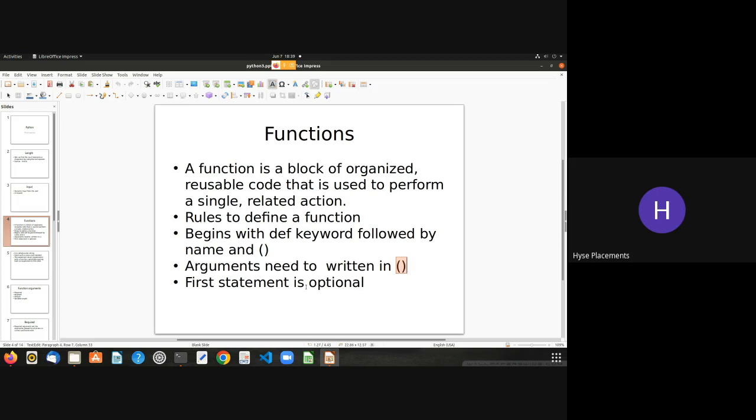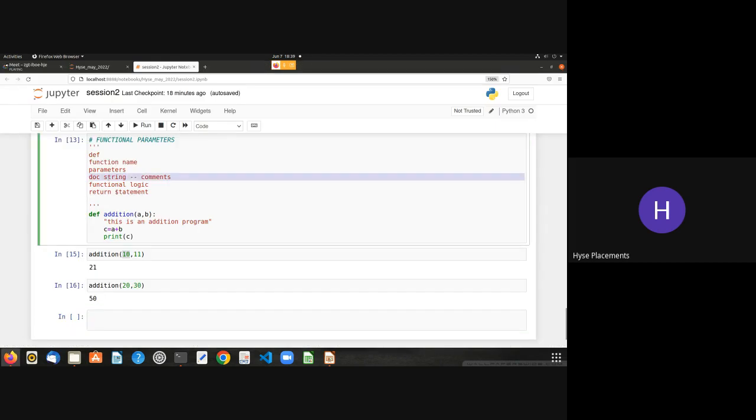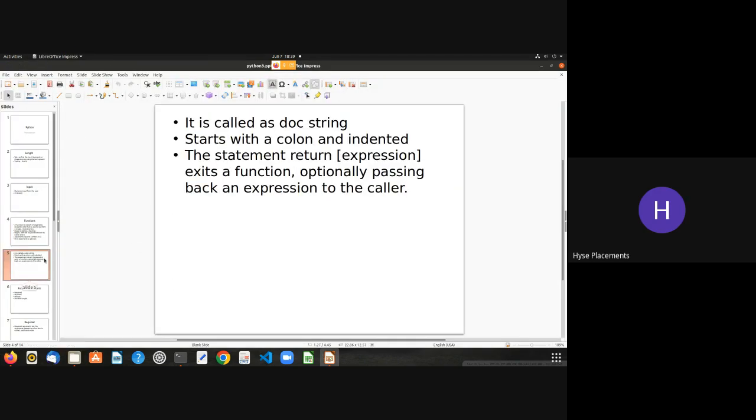The first statement is optional. It is called a doc string, which, as I told you, is used for comments. It's the first statement after you create a function. If you want to write it, you can; if you don't want to write it, that's okay, you can ignore it. The function definition starts with a colon and an indented block is applied. We have seen it. The return statement exits a function, optionally passing back an expression to the caller.